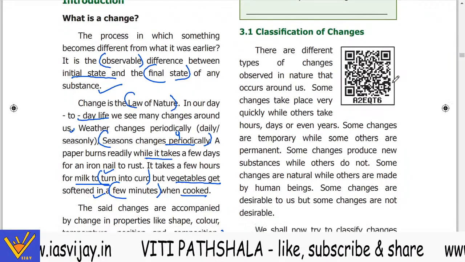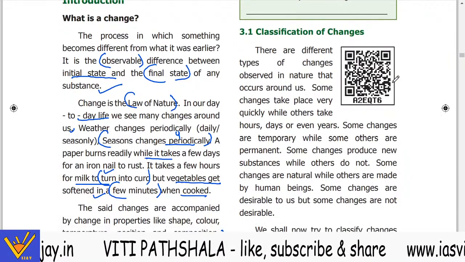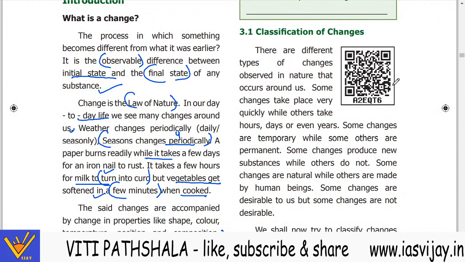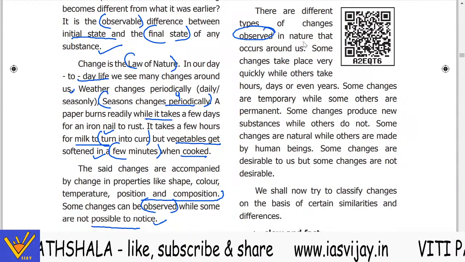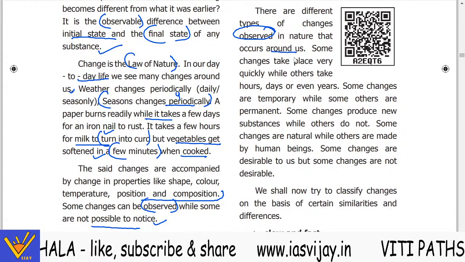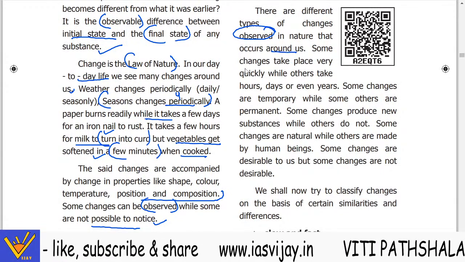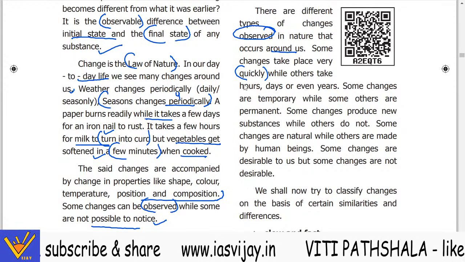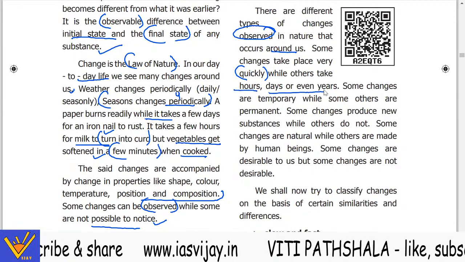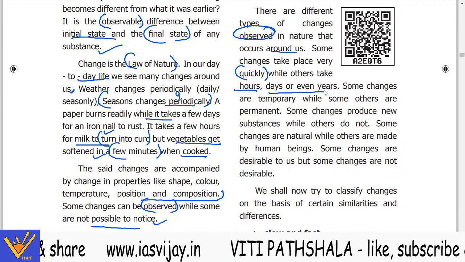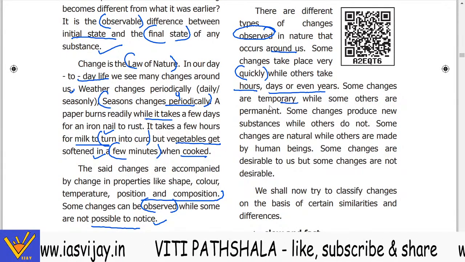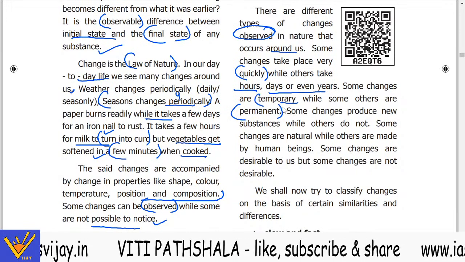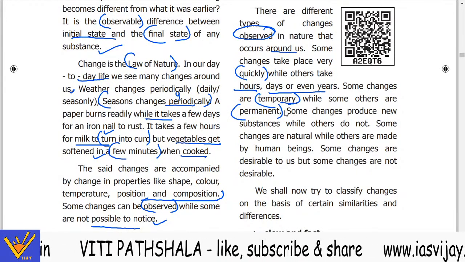Next is the classification of the changes. How are changes classified? There are different types of changes observed in nature that occur around us. Some changes take place very quickly, while others take hours, days, or even years to change. Now some changes are temporary while some others are permanent. Some are temporary, some are permanent.